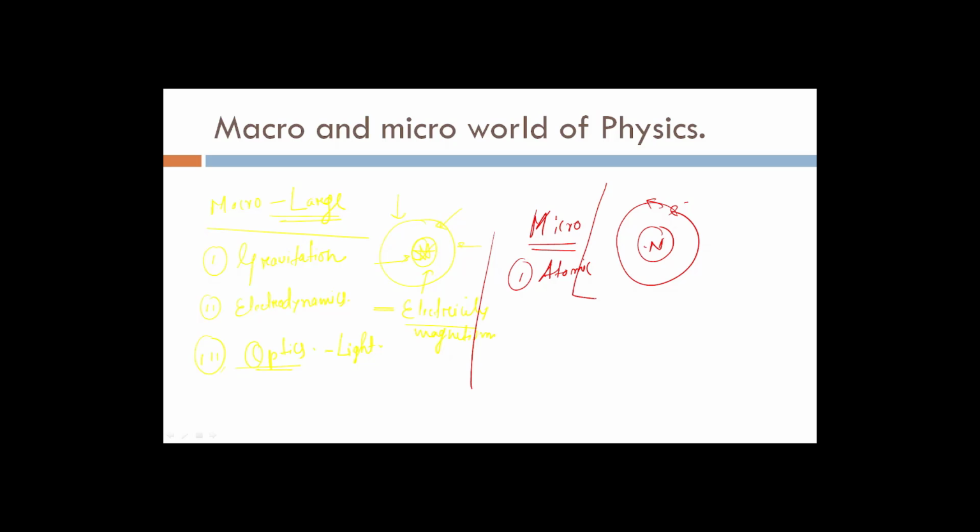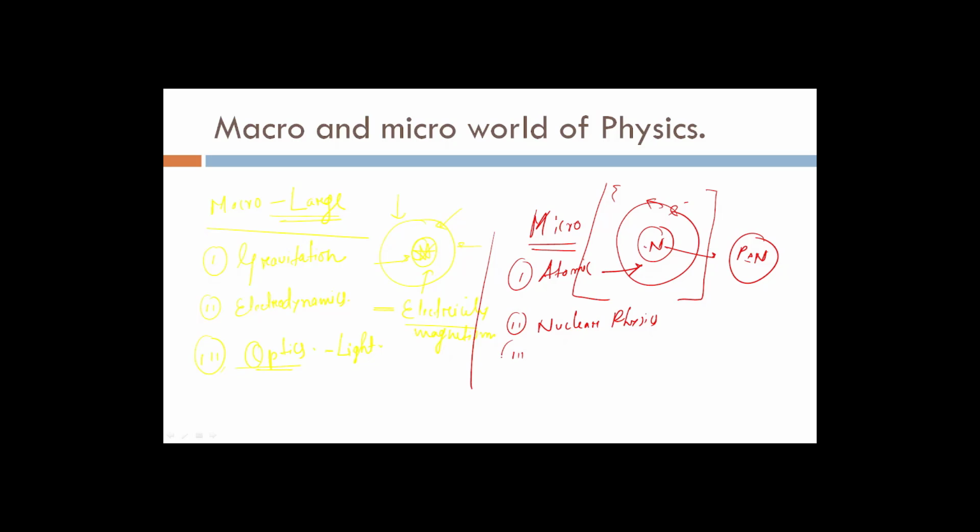If you study the structure of the atom, that comes under atomic physics. Then nuclear physics. In nuclear physics, we are going to go deeper inside an atom and study the nucleus, which is made up of protons and neutrons.